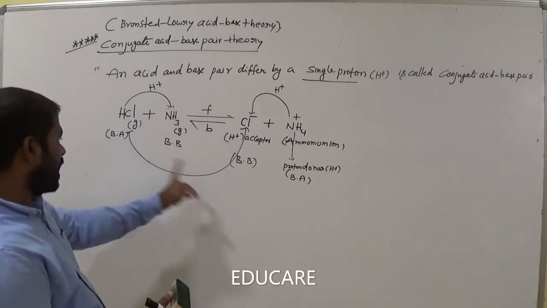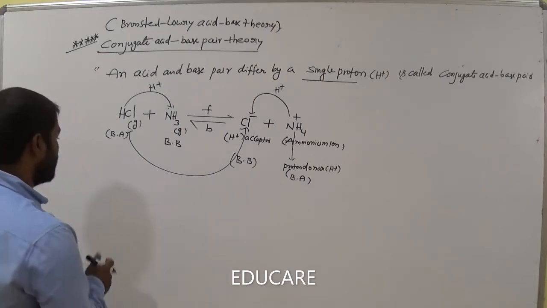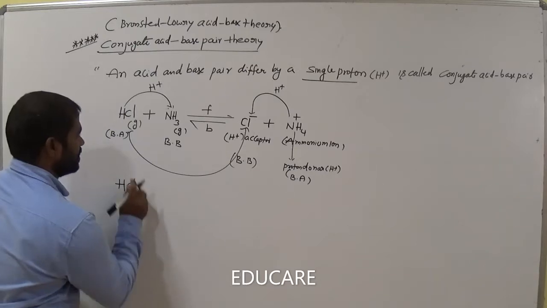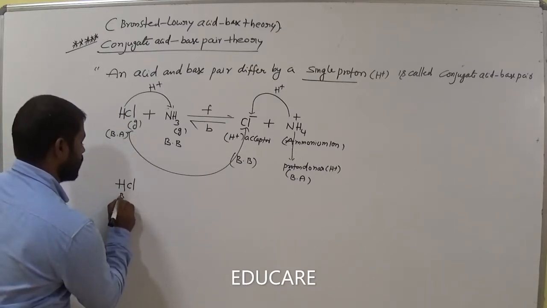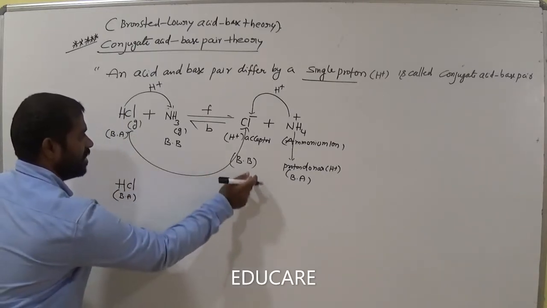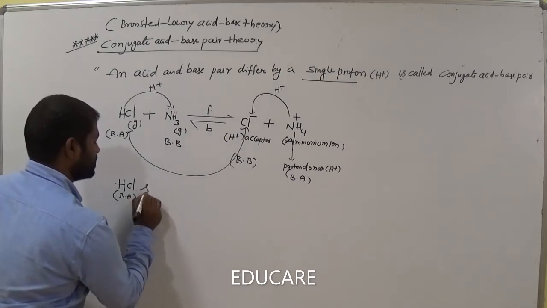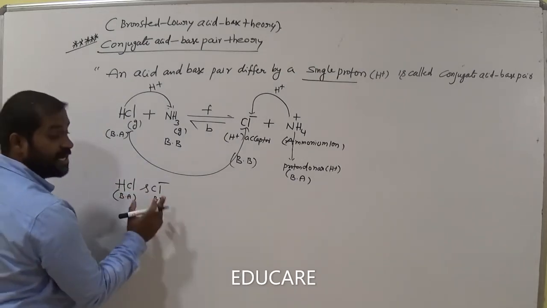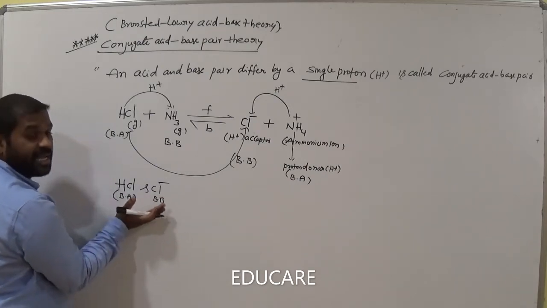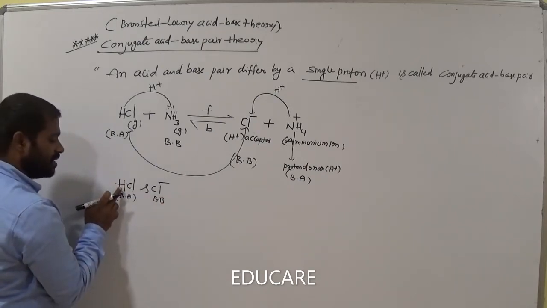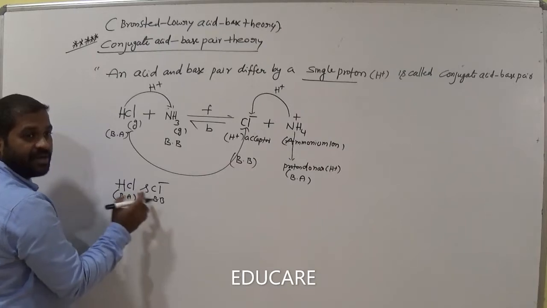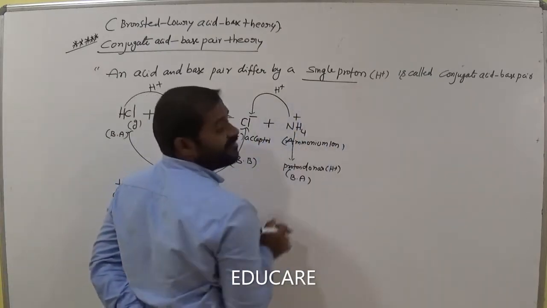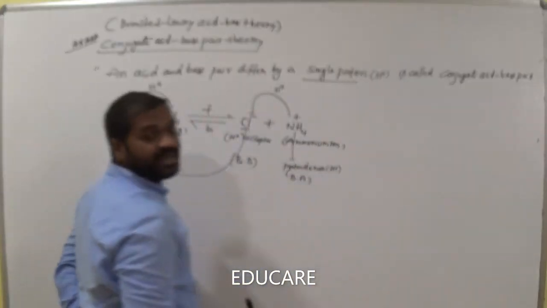So now this is the Bronsted acid, this is the Bronsted base. Now these two belong to one pair, am I right? This is HCl, which is called the Bronsted acid in the above example. Now this one is the Bronsted base, am I right? Now how many protons differ here? Only one proton. What is the difference in the number of hydrogens in these two? Only one hydrogen. So a single proton differs. Then we call it a conjugate acid base pair.